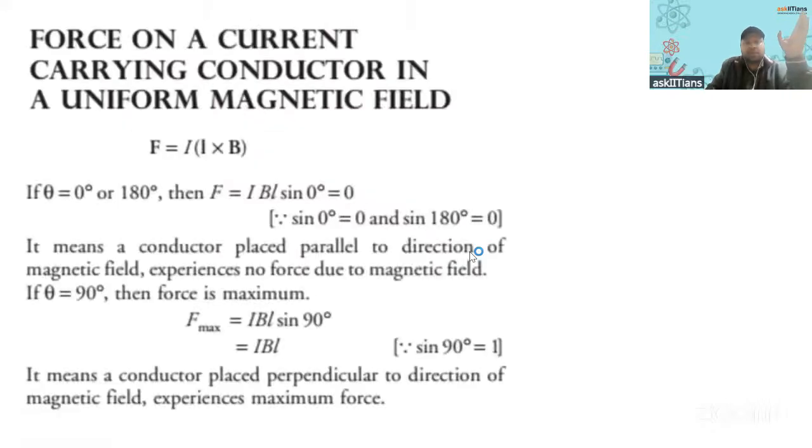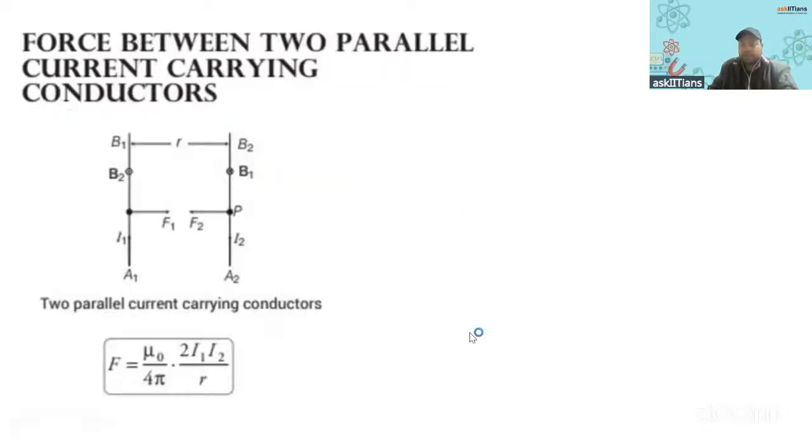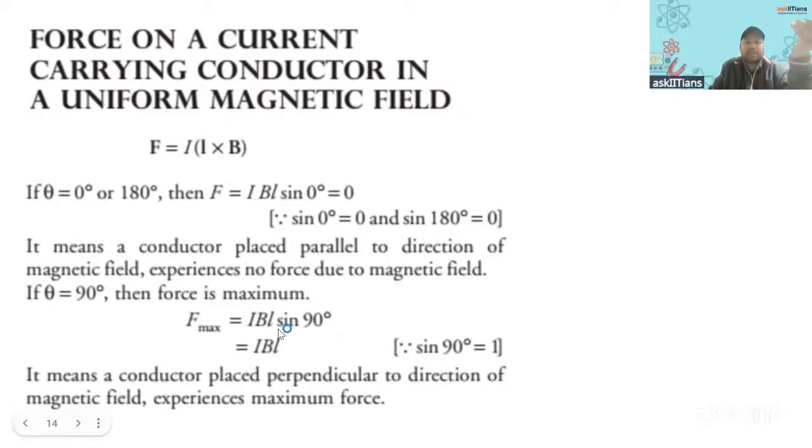Okay. Then we have force on a current carrying conductor. You see, we have F is equal to I vector L cross vector B. Right, this thing I was telling you. What is the maximum force? Maximum force is when the angle between vector L and vector B comes out to be 90 degrees. So when they are perpendicular, the force would be maximum, I L B.